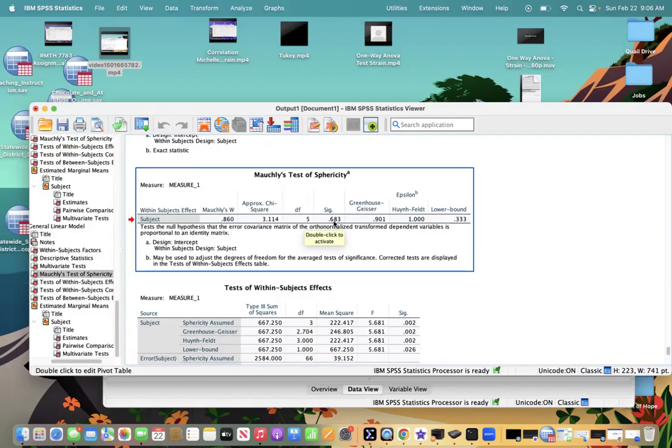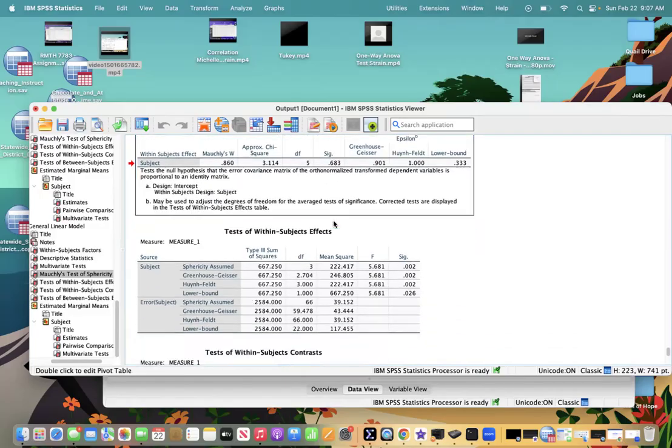Those statistics are really important because they tell us Mauchly's test did not indicate any violation of sphericity: χ²(5) = 3.114, p = 0.683, and again it did not indicate any violation of sphericity.